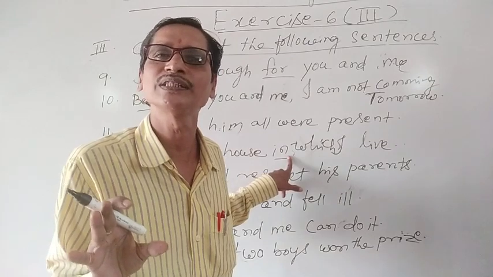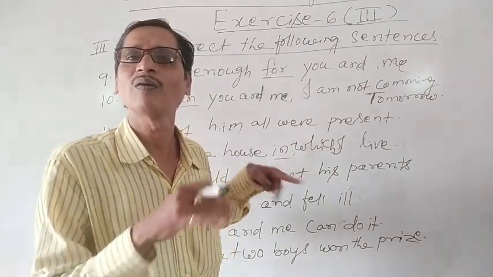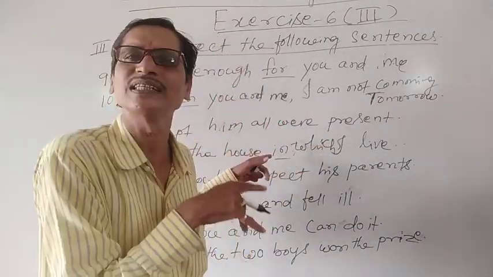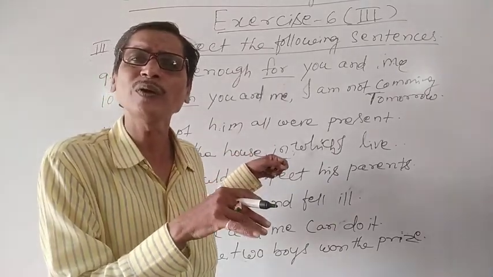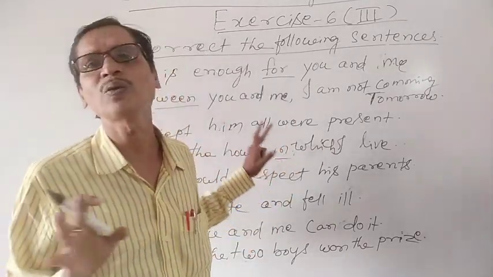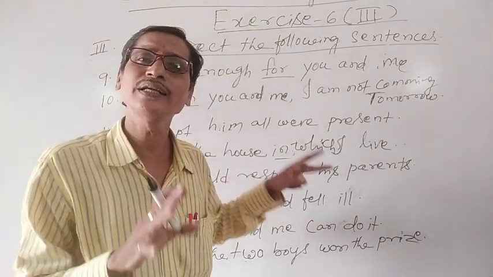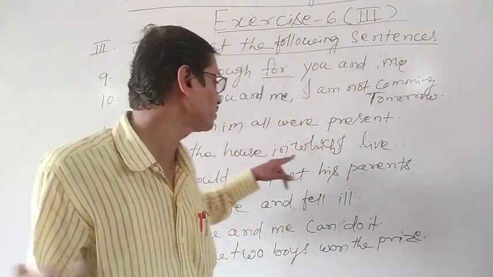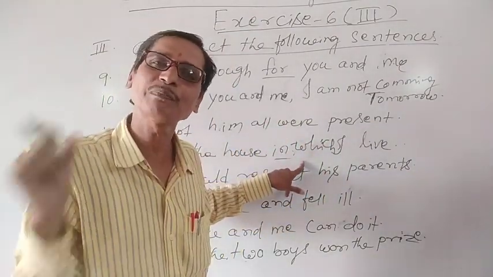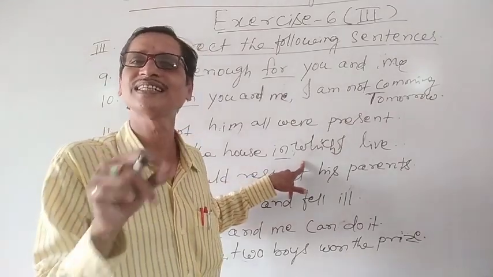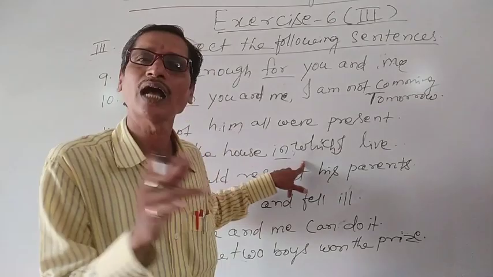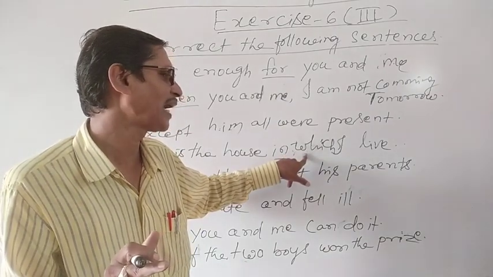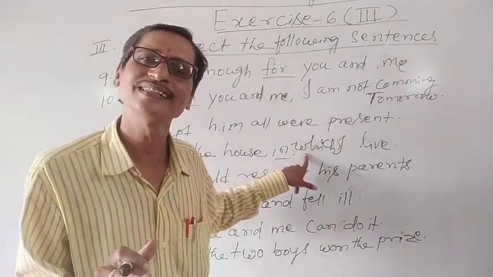This is the rule of using that and which in the correct use of relative pronouns, which we have not discussed yet. But you know this. We cannot write a preposition before that, but we can use a preposition before which. Both that and which are used for things and animals, but that can be used for persons as well. We use which for things, animals and places. So we cannot use a preposition before that. In place of that, we can write which, then only it is correct.